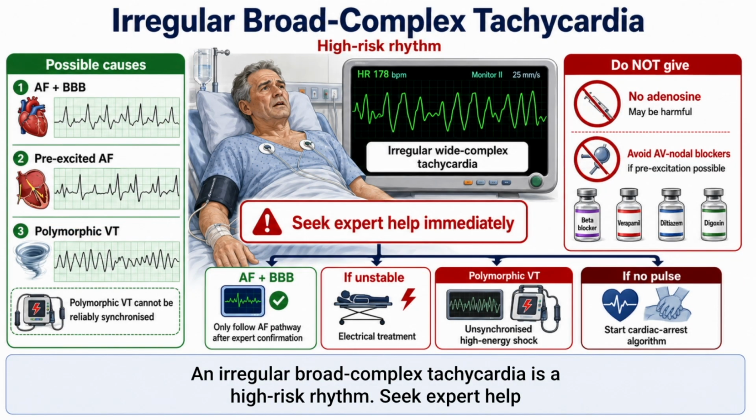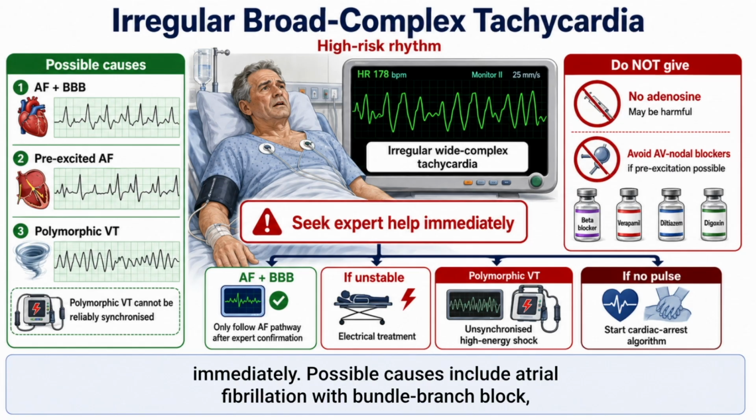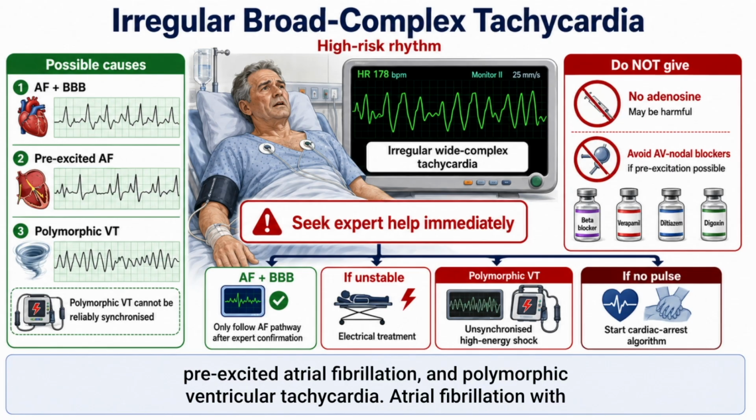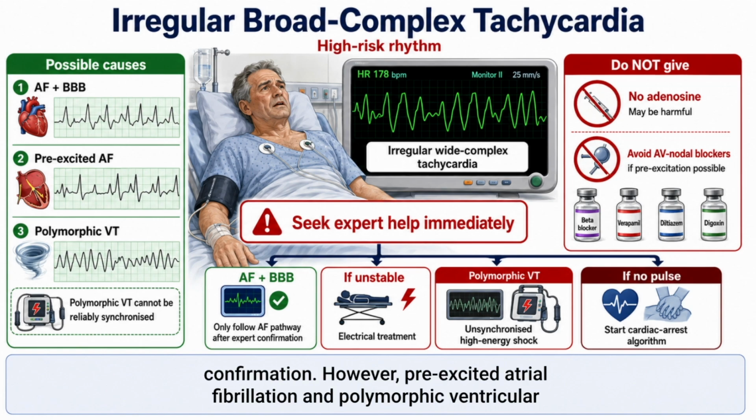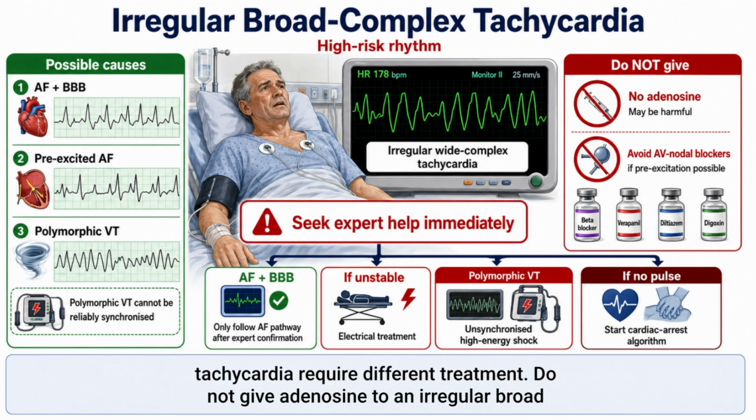An irregular, broad complex tachycardia is a high-risk rhythm. Seek expert help immediately. Possible causes include atrial fibrillation with bundle branch block, pre-excited atrial fibrillation, and polymorphic ventricular tachycardia. Atrial fibrillation with ordinary bundle branch block may follow the atrial fibrillation pathway after expert confirmation. However, pre-excited atrial fibrillation and polymorphic ventricular tachycardia require different treatment.